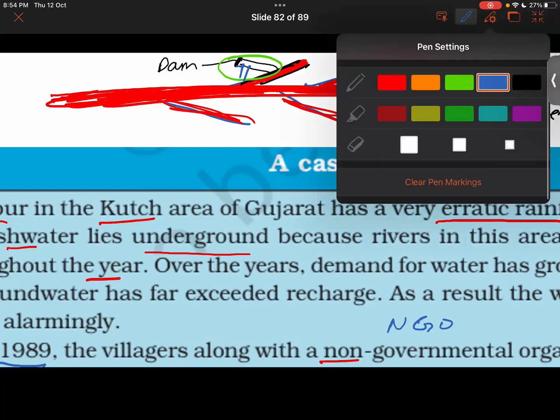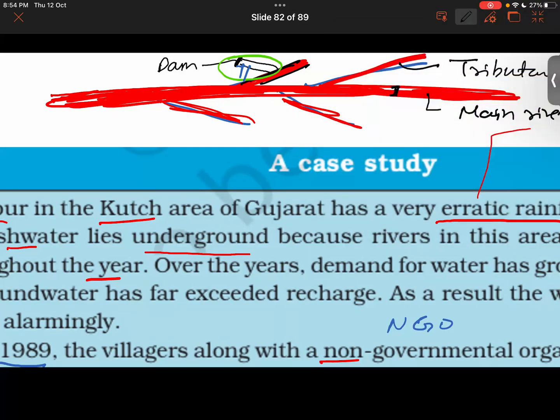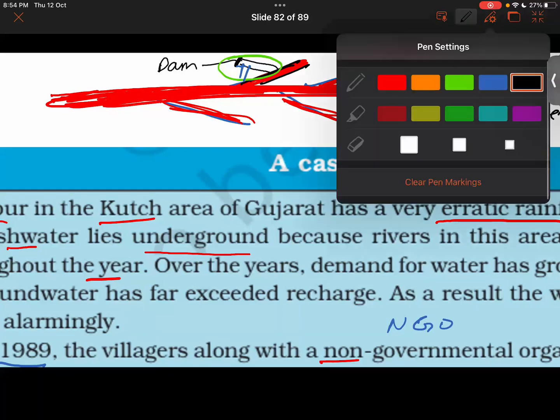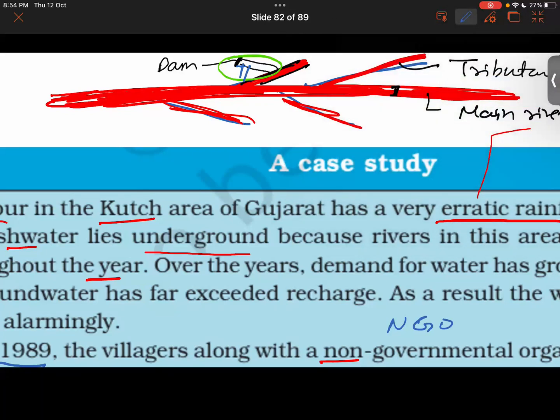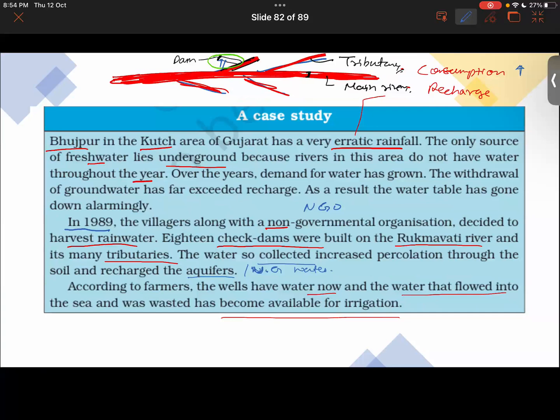In fact, several dams were built on the main river as well. And by the way, dams have got gates in them also. So that in case the amount of water in the river increases, the dam does not collapse. If the level of water increases in the dam, then the gates are opened, so that water can flow through it. So, sir, it's not because of a shortage of water in the city, it's because of the increasing amount of water in the dam that they open the gates.